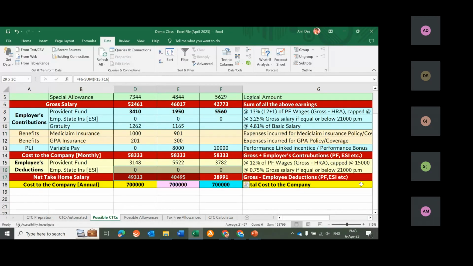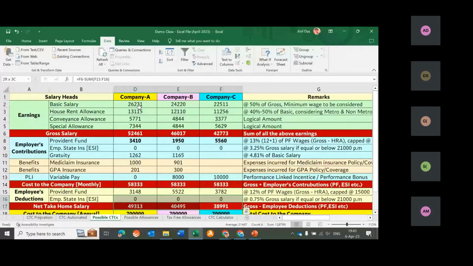Why is take home different? Because CTC and CTC structure is designed in a different way by different companies. Why does every company define or design CTC in a different way? Because there is no labor law which is saying that CTC needs to be decided in this particular way. Every company decides as per their convenience. This company has not added the cost of mediclaim in GPA, which is legally correct. This company is paying PF as 3410, this is 1950, and this is paying 5560.